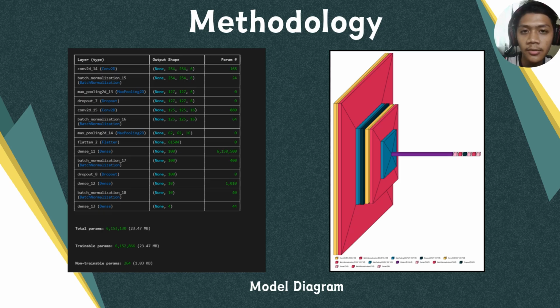The model then has a fully connected dense layer with 256 units and ReLU activation, which helps in learning complex patterns. Finally, the output layer has 4 units with softmax activation, which outputs the probabilities for each of the 4 classes, allowing the model to make a classification decision.